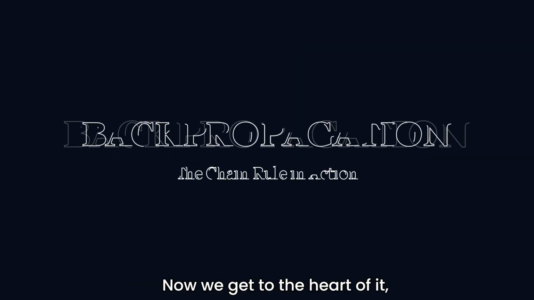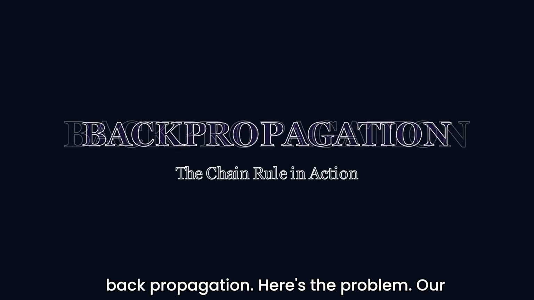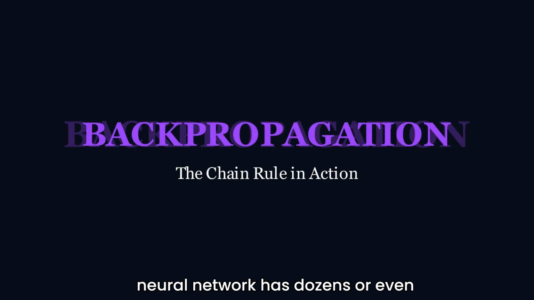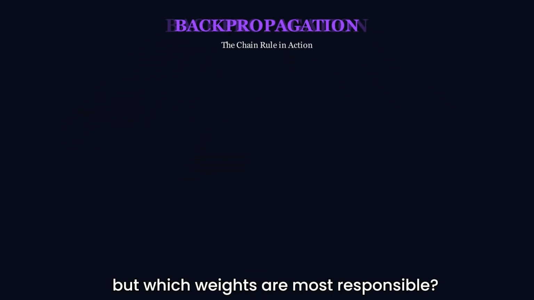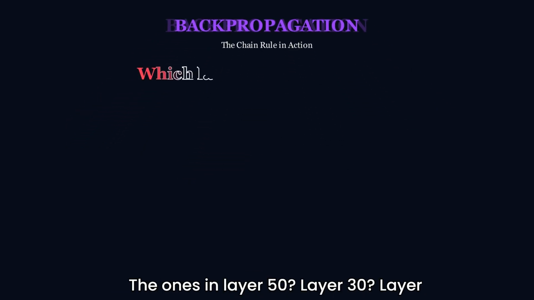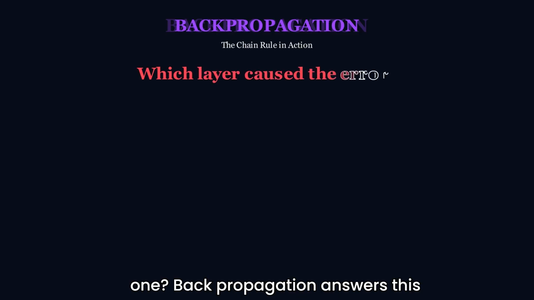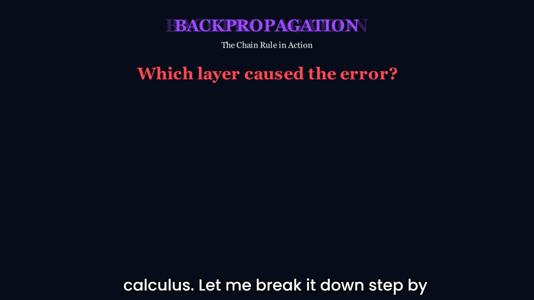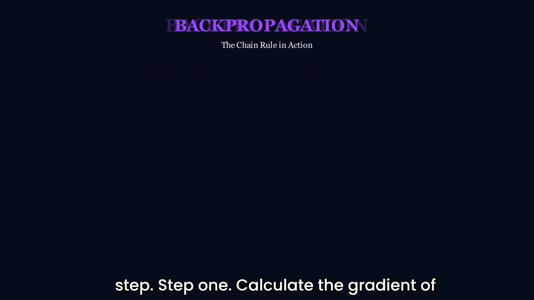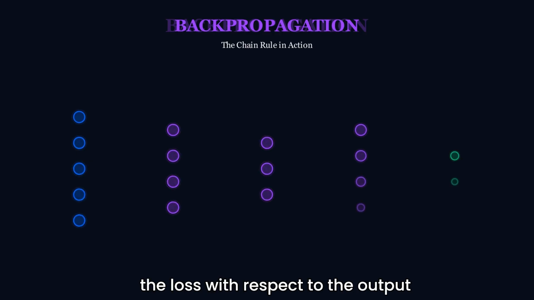Now we get to the heart of it, backpropagation. Here's the problem. Our neural network has dozens or even hundreds of layers. The output is wrong, but which weights are most responsible? The ones in layer 50, layer 30, layer 1? Backpropagation answers this question using the chain rule from calculus. Let me break it down step by step. Step 1. Calculate the gradient of the loss with respect to the output layer.